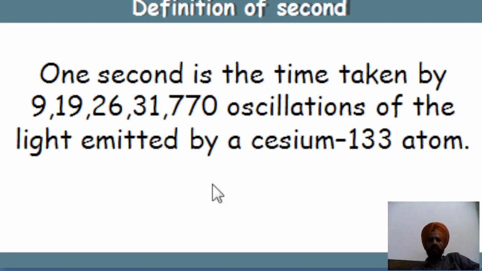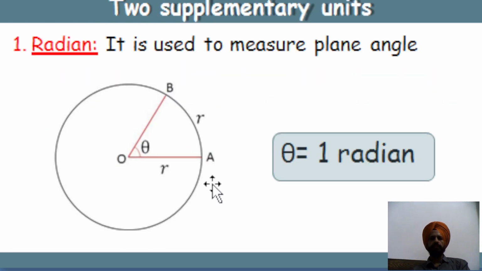Then next we have the definition of second. One second is the time taken by 9,192,631,770 oscillations of the light emitted by the cesium-133 atom. So basically it gives you the number of oscillations of the light emitted by one particular type of atom, which is cesium-133. So this is the definition of second.